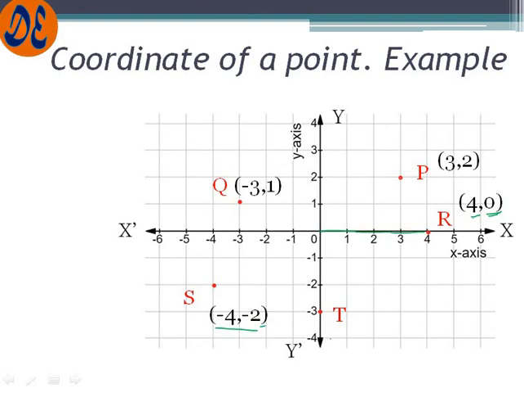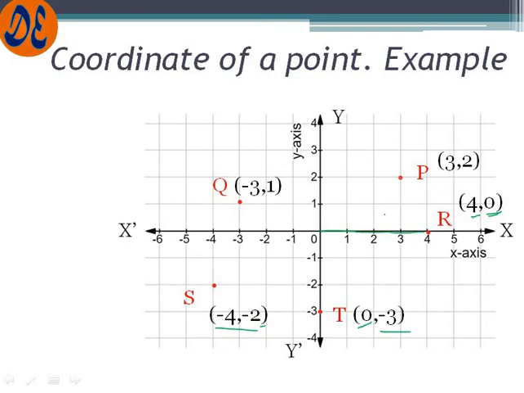Similarly, if we take the point T, here what is happening? The point lies on the y axis. So if you try to find the distance of x, the distance of x is nothing, because this line meets at origin. So the x point is 0, and where is it on the y axis? It is on the third point, so it is 3.